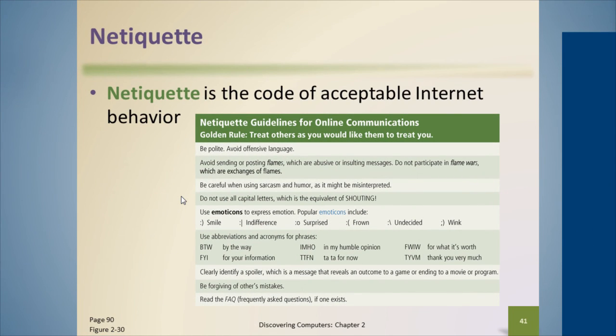The last thing that is discussed in this chapter is the concept of netiquette. Netiquette's the code of acceptable internet behavior. And this is something that students oftentimes struggle with. They get so enamored with sending texts back and forth with their friends that this starts to bleed over a lot in the way they conduct themselves with their parents, with their professors, with their bosses eventually. So this is something that I think students need to particularly be aware of.